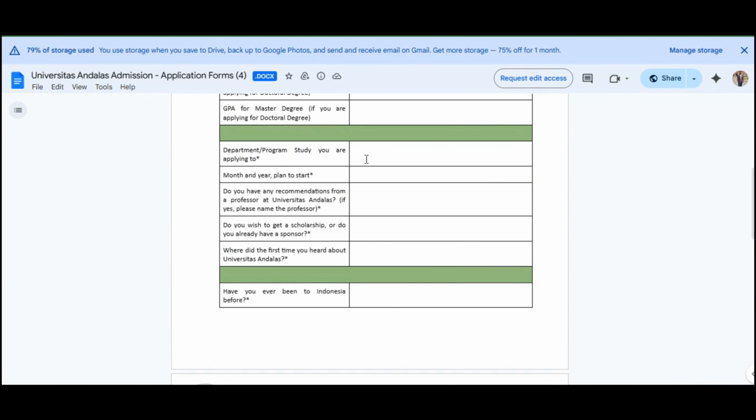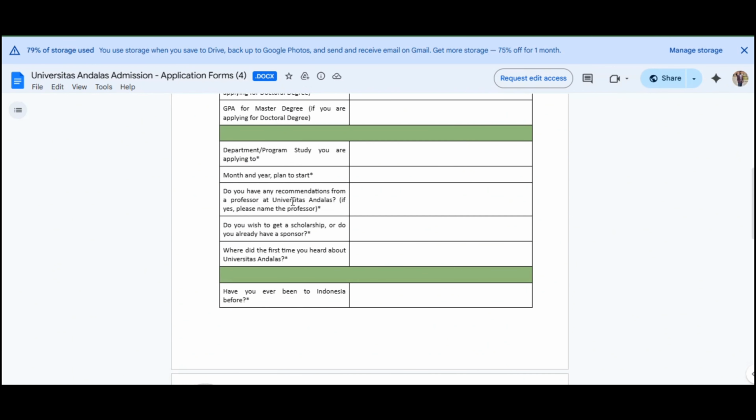For the study program, you'll be writing it here, and the month and the year, the place of plan of starting, it's like September or August. You can put any of them in it, because the semester starts in August or maybe in September, so you can put here any of the dates you want.